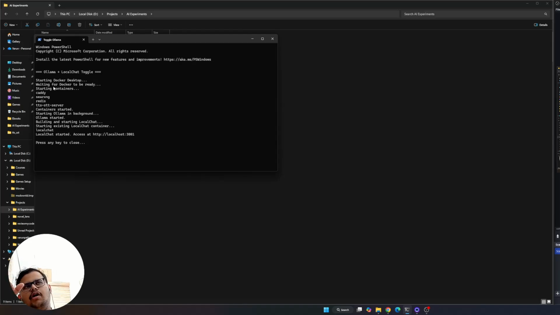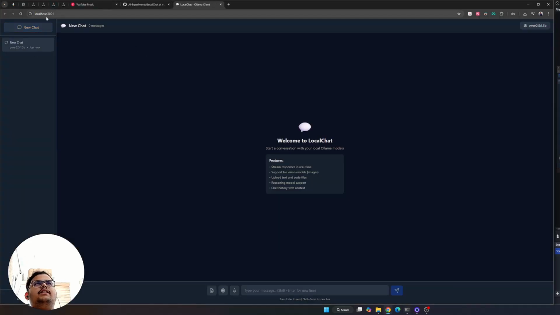So if I wanted to enable search, I've used that. It starts up all the containers that are needed, like the TTS, STT server, SearXNG, Caddy, which is a reverse proxy for that, and so on. And Ollama also gets started, and then it starts up my LocalChat container. At the end, it started up at 3001. So when we come here, if Ollama is off, it will give you an error that your Ollama is not running, please run that.